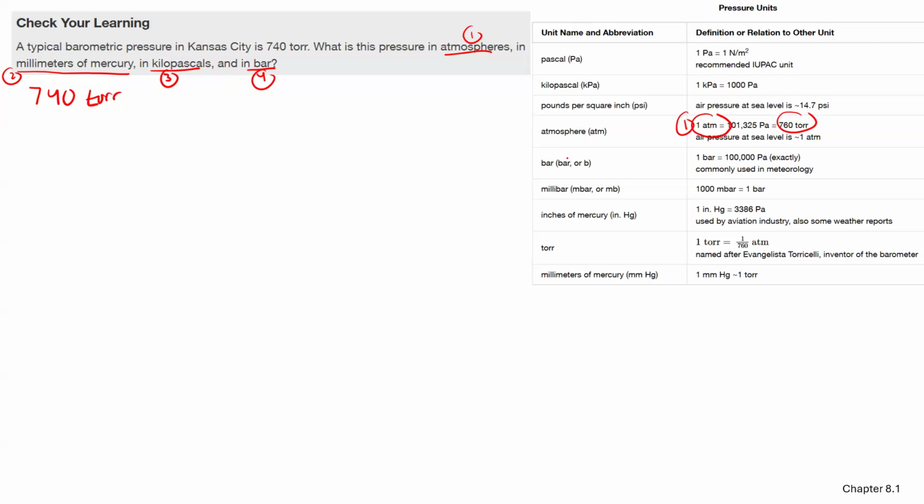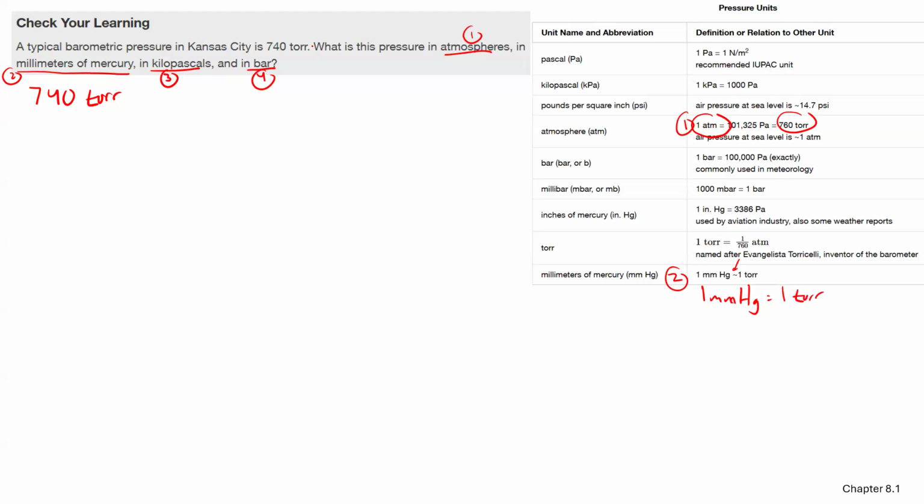All right, part 2, millimeters of mercury. So here we're going to go from torr to millimeters of mercury. We're going to use this little squiggly line, which means it's almost the same, but in this class, we're going to say it's equal to. So that's our second one.